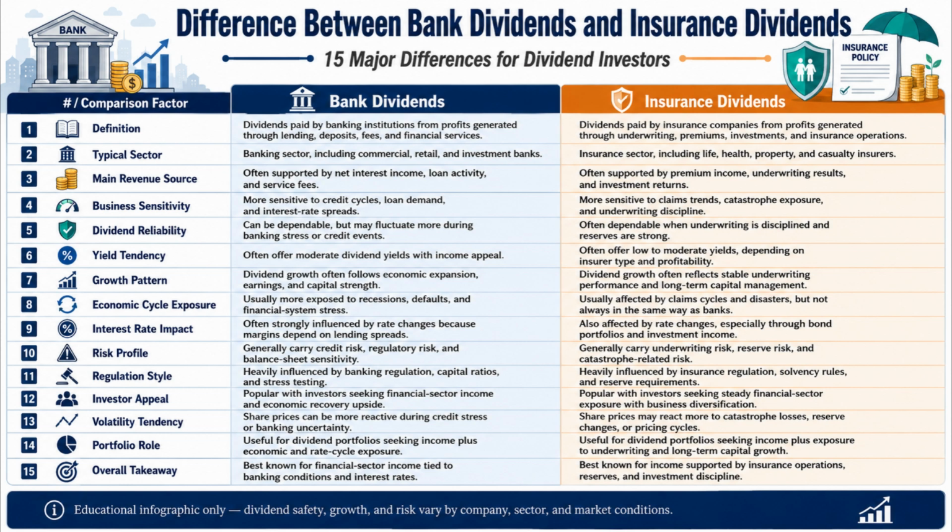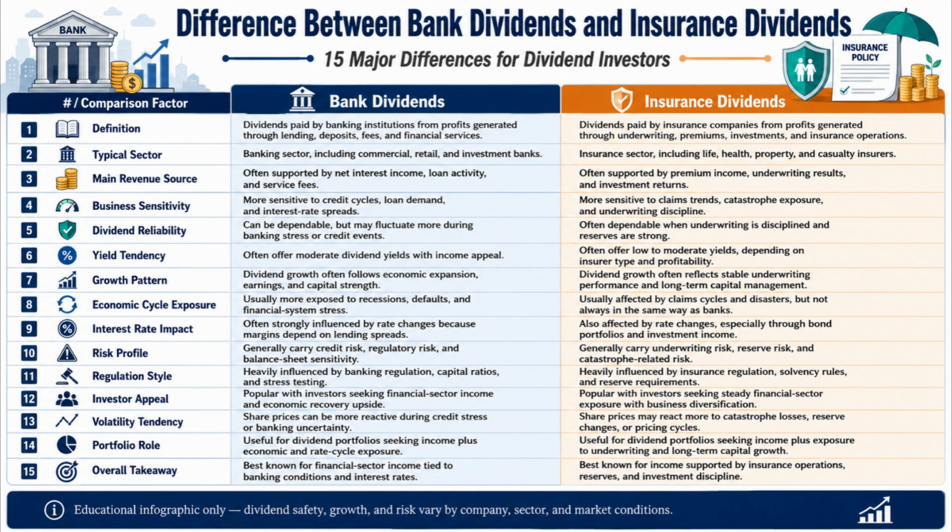In this video, we will discuss the difference between bank dividends and insurance dividends. Number 1. Bank dividends are dividends paid by banking institutions from profits generated through lending, deposits, fees, and financial services, whereas insurance dividends are dividends paid by insurance companies from profits generated through underwriting, premiums, investments, and insurance operations.